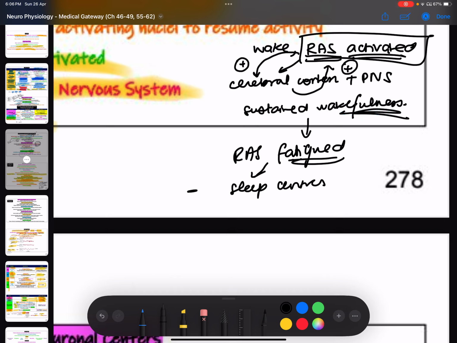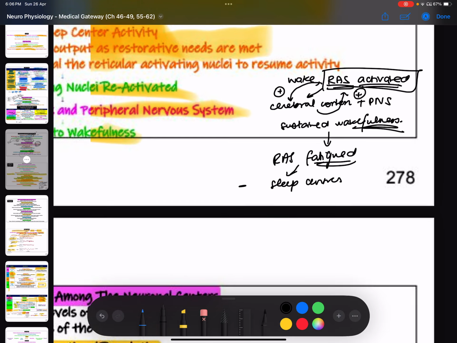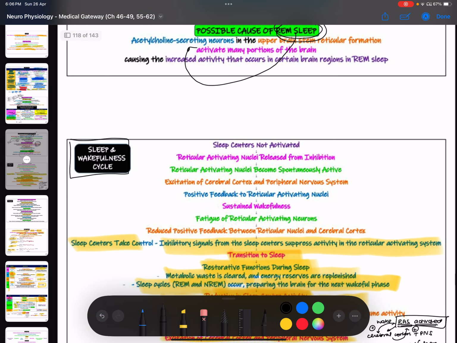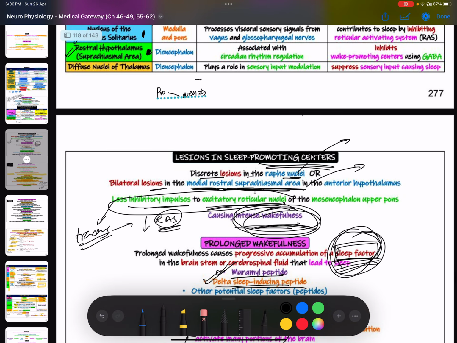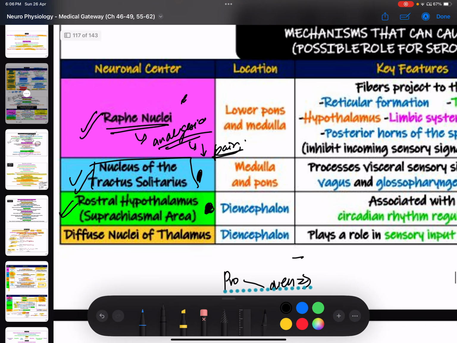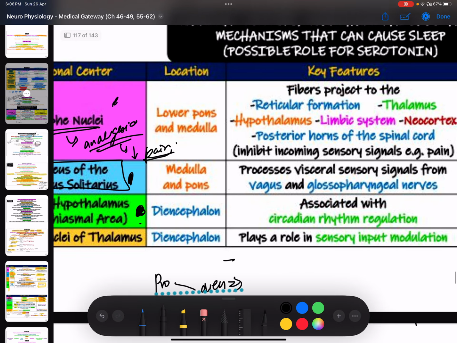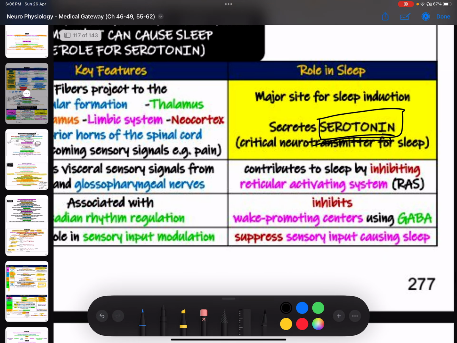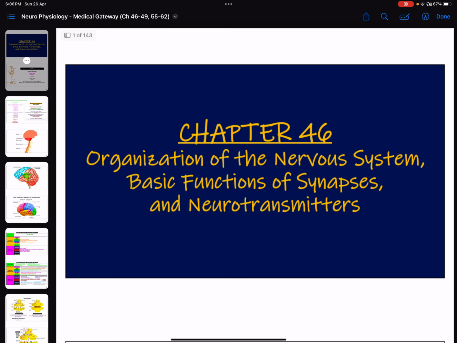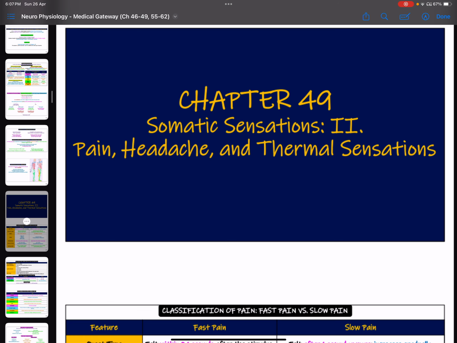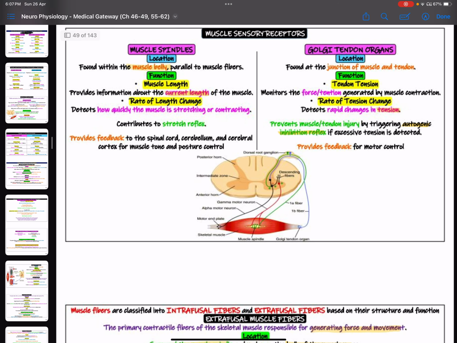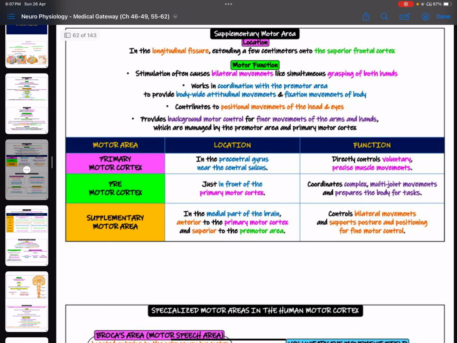Other than that, we also had the reticular activating system. There was another thing, what was it called? Let me just recall. Yes, the nucleus tractus solitarius. This was inhibiting the RAS. So all of these sleep factors will get activated, and they're going to cause further sleep, right? They're going to further cause the sleep.